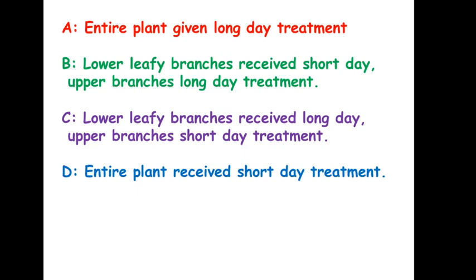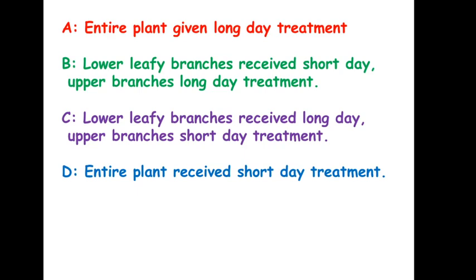What is a long day treatment? For chrysanthemum, a long day treatment is a photoperiod which is more than 15 hours. Remember, the critical day length for chrysanthemum is 15 hours. Okay, so for chrysanthemum, long day means more than 15 hours of photoperiod. Alright, so in group A, the entire plant was given a long day treatment.